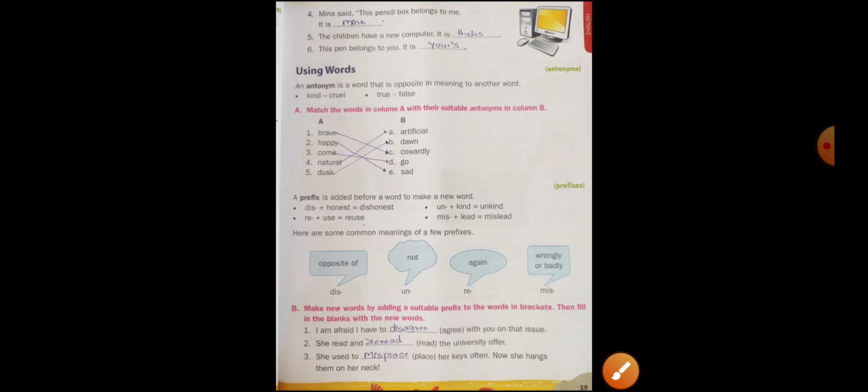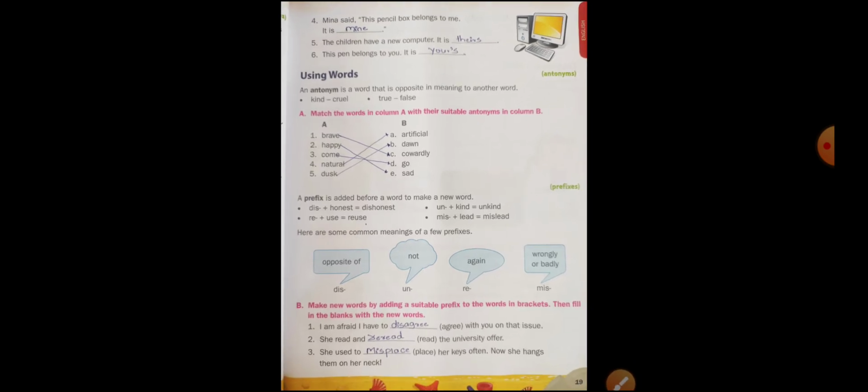Meena said, the pencil box belongs to me. It's mine. The children have a new computer. It's theirs. This pen belongs to you. It is yours. Okay, children. So here see. Now come to the using words.